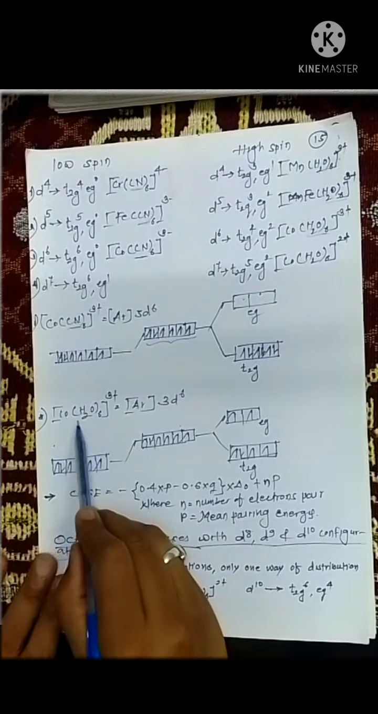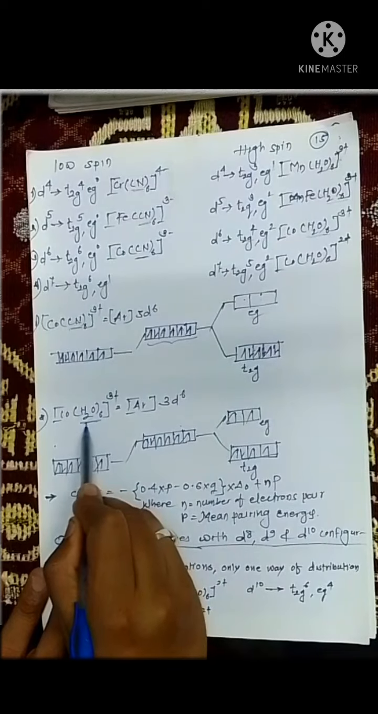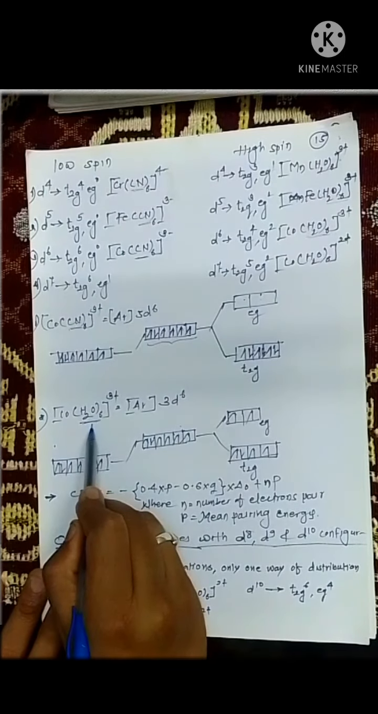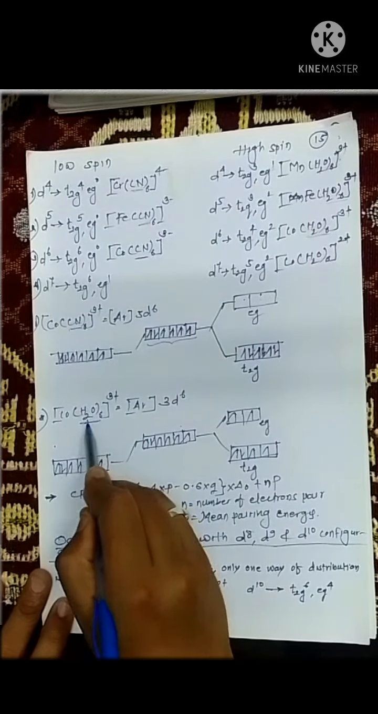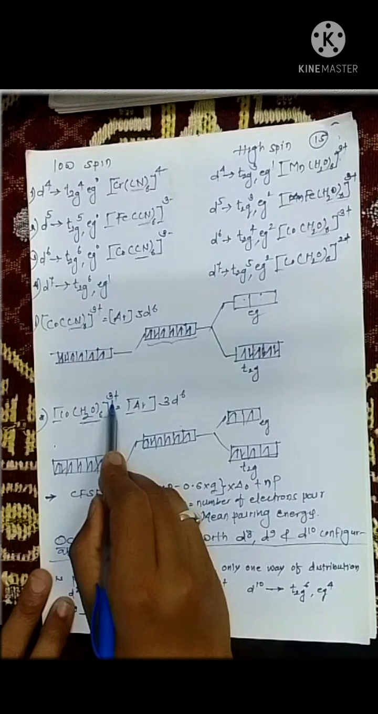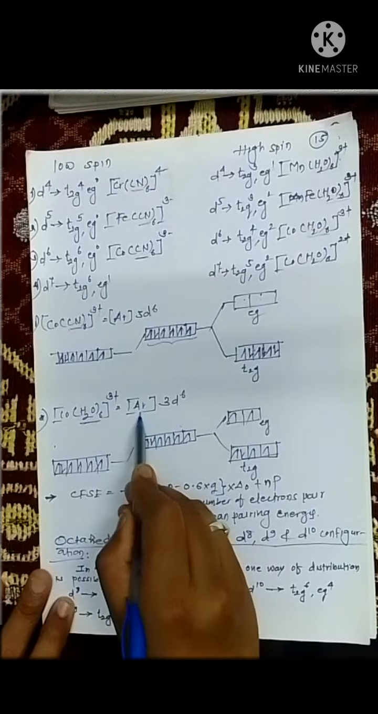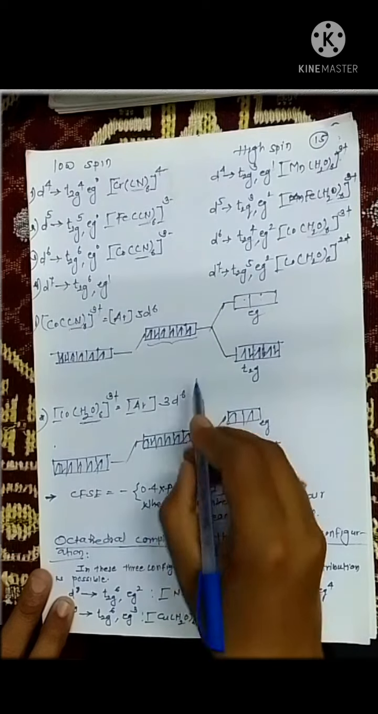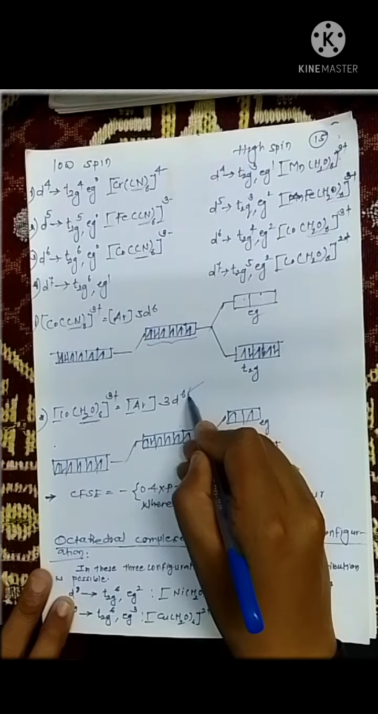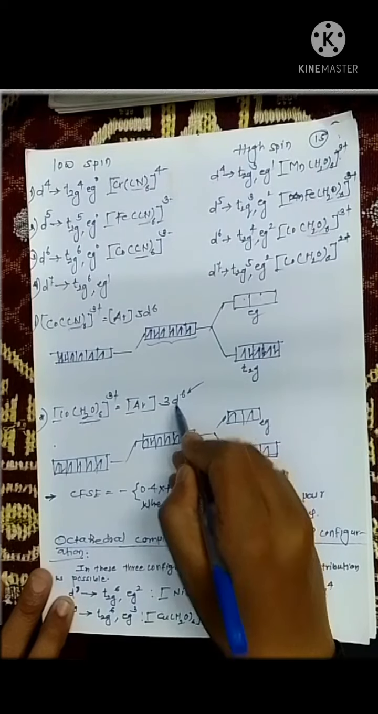Now just see what happens in the case of a weak ligand. It is the most important thing. Students should make note of this. Now in hexaaquacobalt 3+, cobalt is also present in the 3+ state here. So the cobalt 3+ electronic configuration is written as Ar 3d6. So there are 6 electrons present in your d orbital.